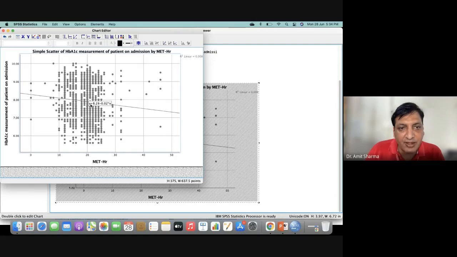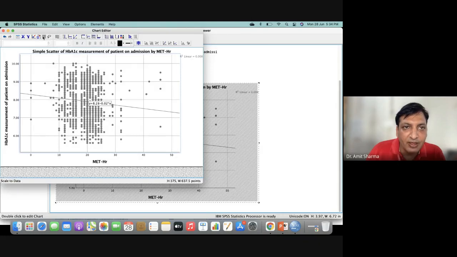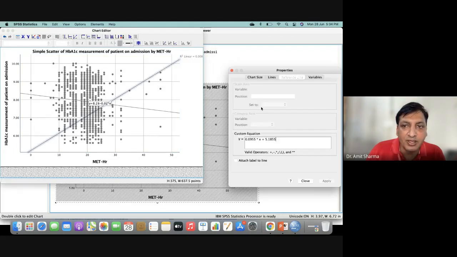For example, right now I'm getting a value for Y equal to 8.28, and a value of X of 0.02. Like this, the X or Y value will be quoted by the author in their research paper. So what you have to do is take the X and Y value of those authors, and you can add one more line. There is an option, go to Edit, and you can add scale to data. By using scale to data, or this command which is given on the top, you can add another line on the graph.